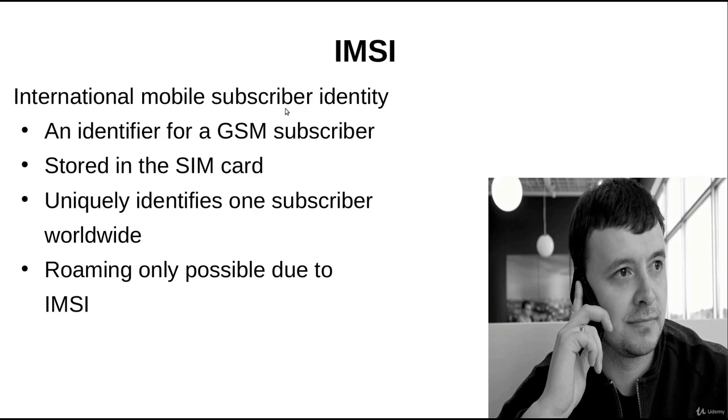is basically stored in the SIM card, and it is due to this IMSI that this subscriber is unique all over the world.